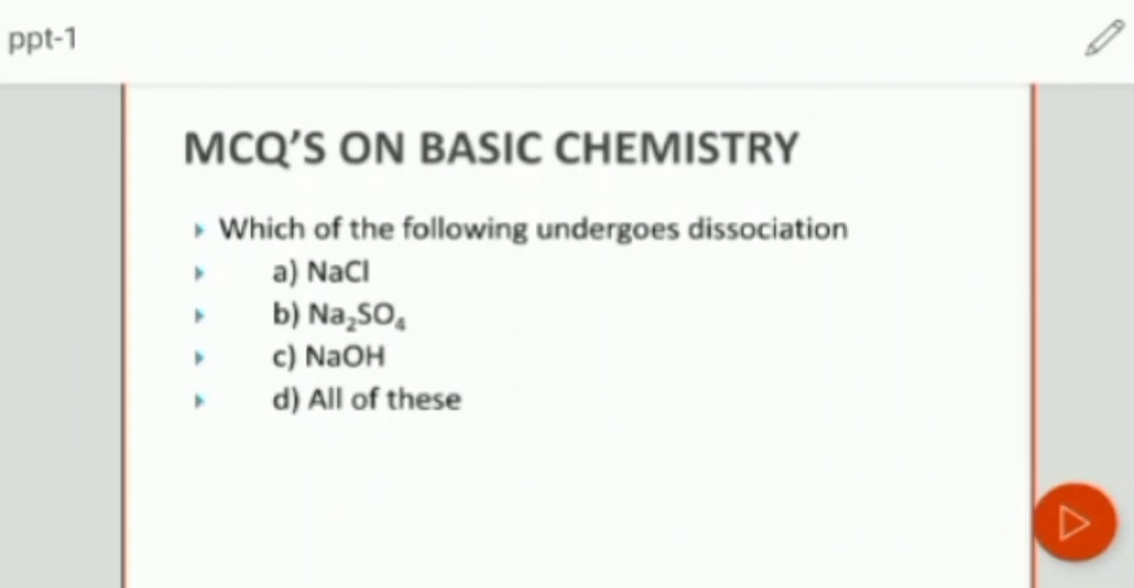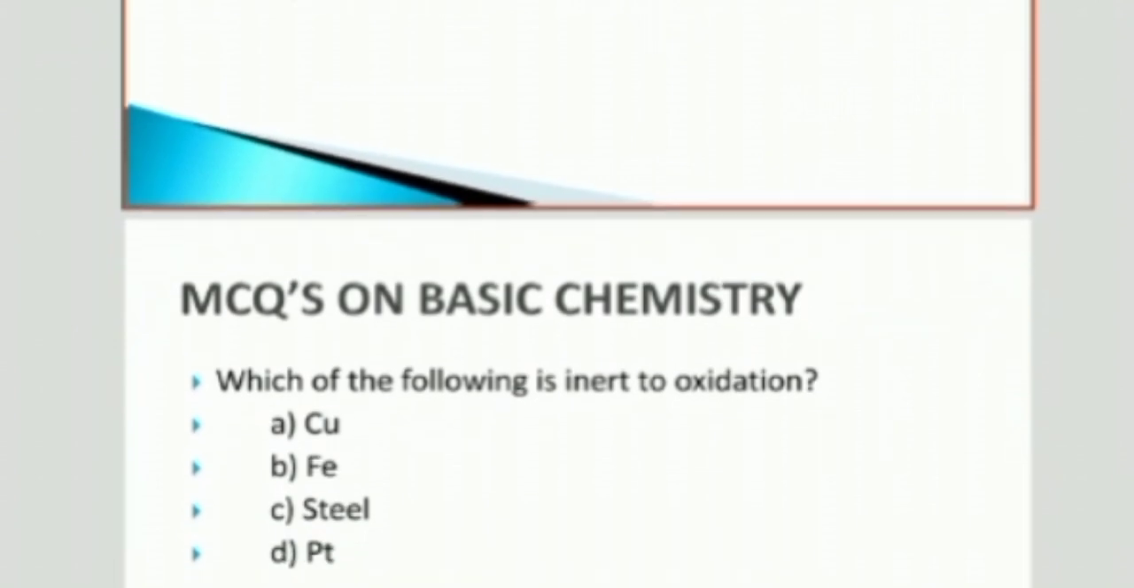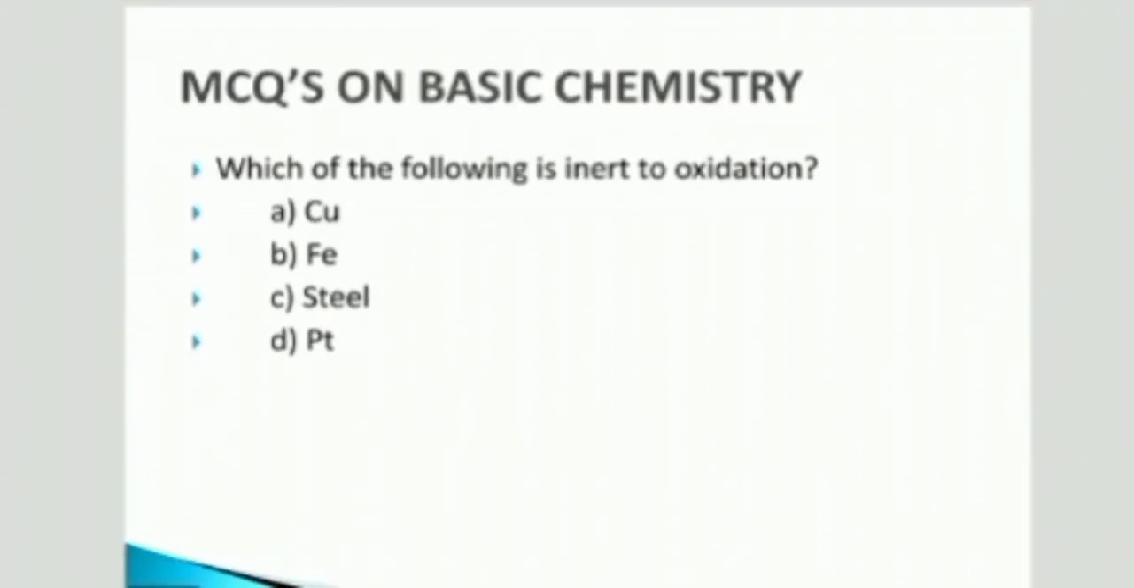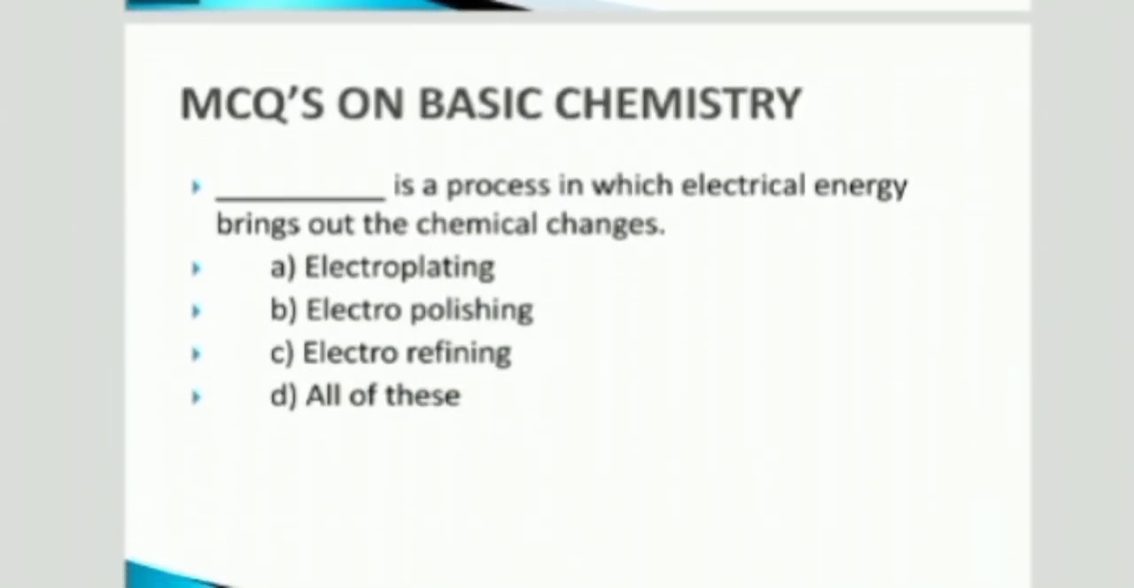Which of the following undergoes dissociation? NaCl, Na2SO4 and NaOH. All of these compounds are electrovalent compounds, and when dissolved in water, they split up and form two types of ions. It is called dissociation. Hence, all of these compounds undergo dissociation. Next, which of the following is inert to oxidation? Answer is D. Platinum is inert to oxidation.